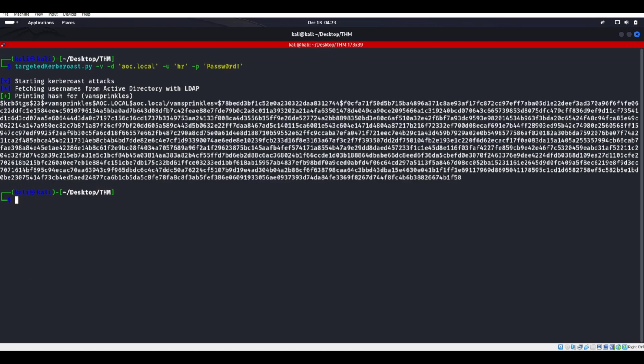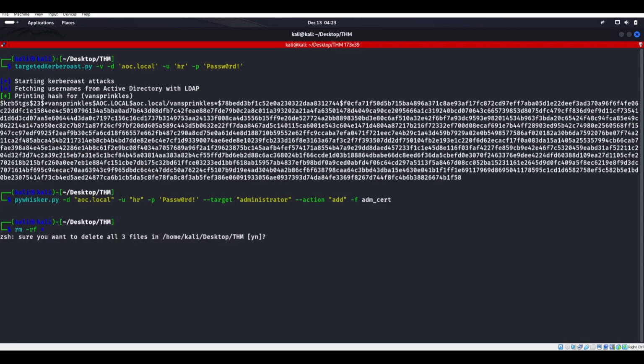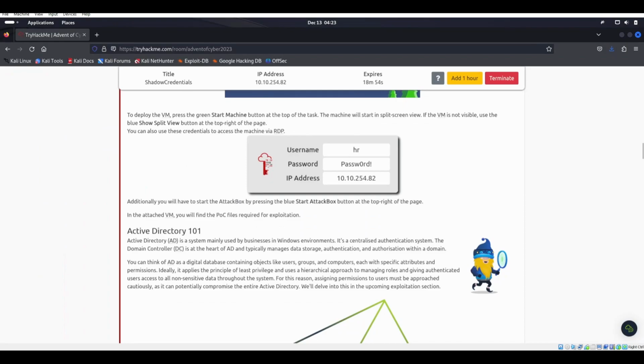I know there's also a tool called pyWhisker, right? So with pyWhisker, we can do this on AOC.local. Let me go ahead and remove everything that's in here first. So we could go to pyWhisker and utilize this tool right here. Now, pyWhisker and targeted Kerberoast are not the easiest tools to get. All right, so they're both on GitHub.